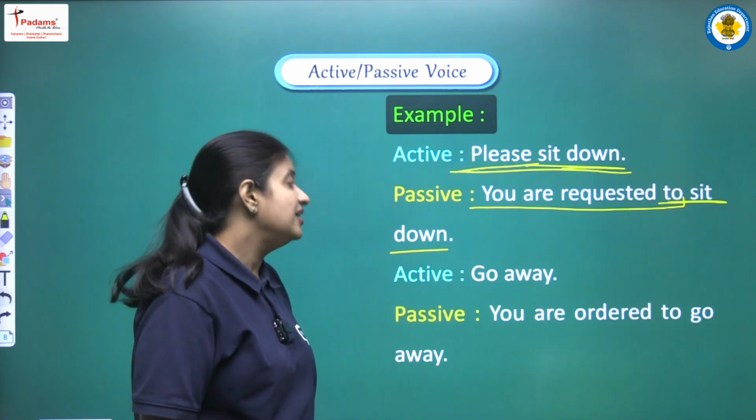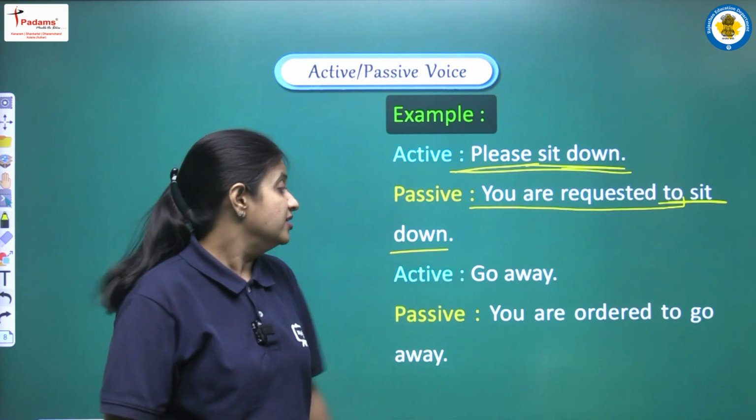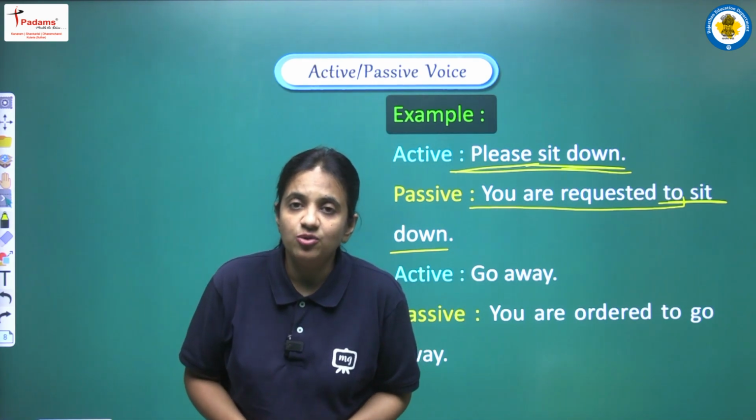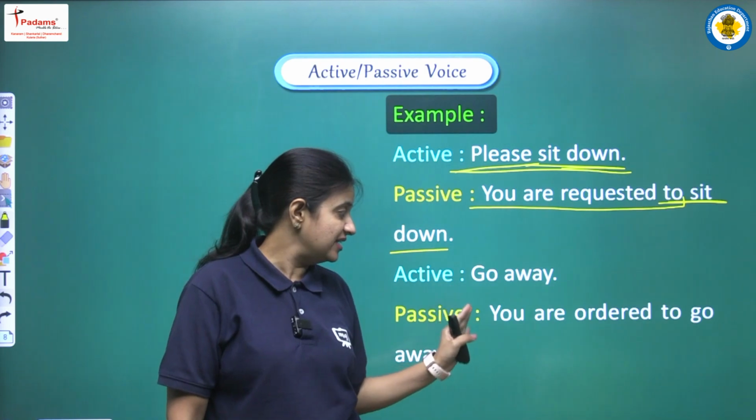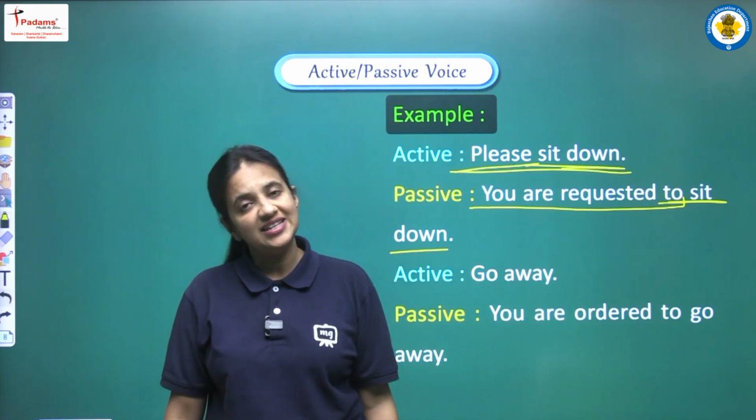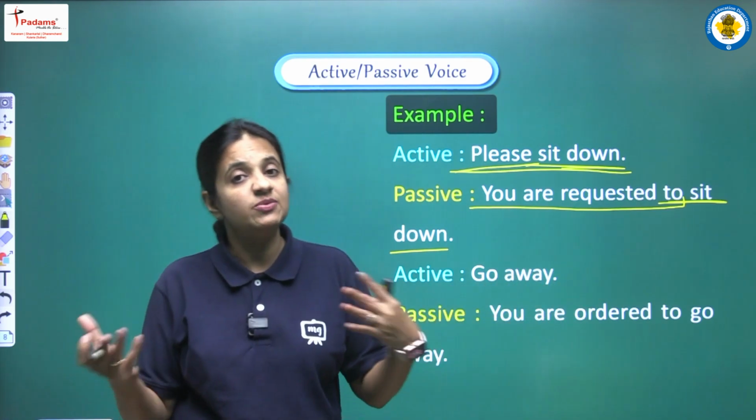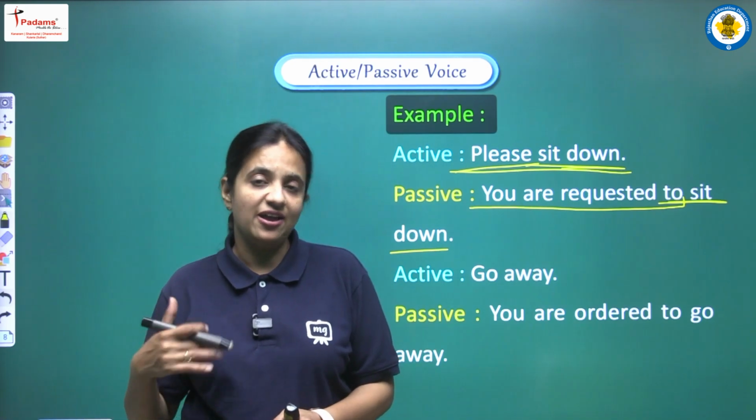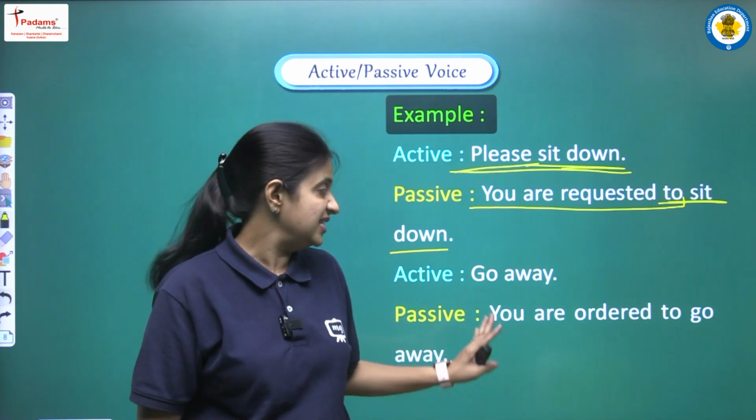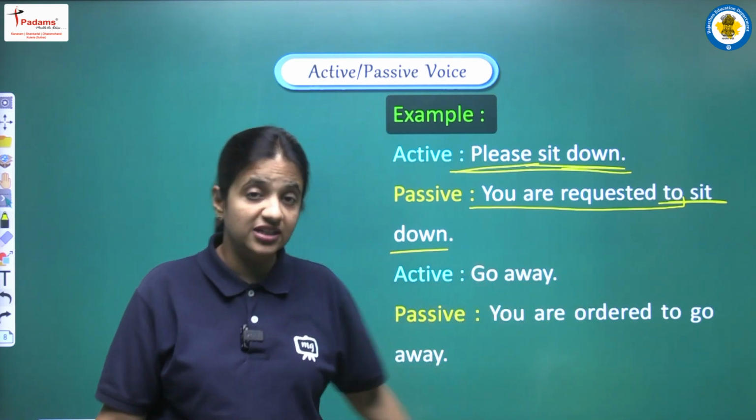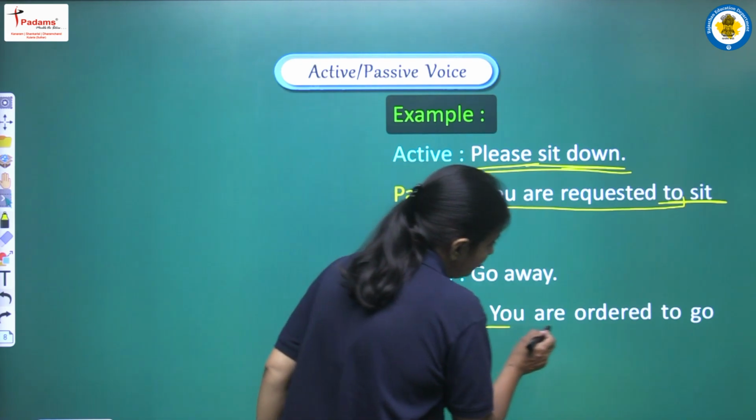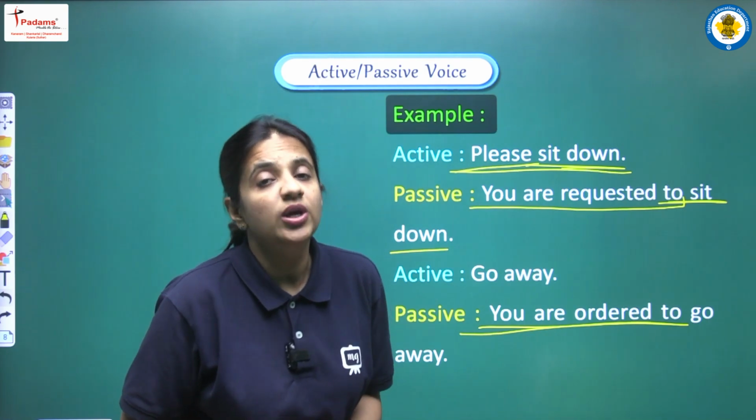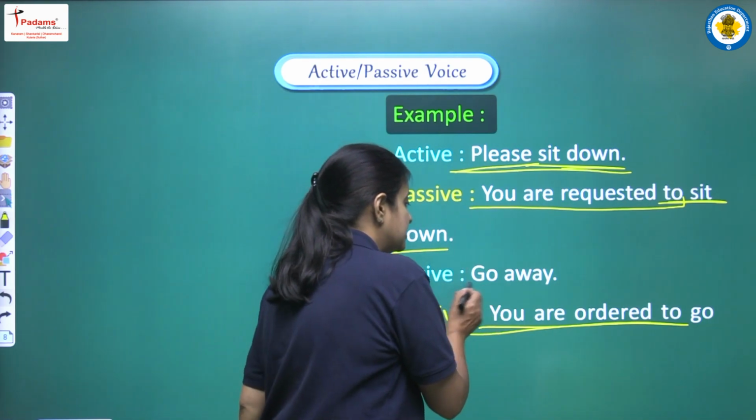Let's see more examples. Next one is go away. Now students, there may be some conditions where we have such a sentence, that is go away. Now we can say that yes, we are having an order, because please is not written in it. If there was please, we could easily say that we are having a request here. But now we can say that we are having one kind of order. So in this condition we have to start our passive voice with you are ordered to, and after to, yes, we have to do the same thing.